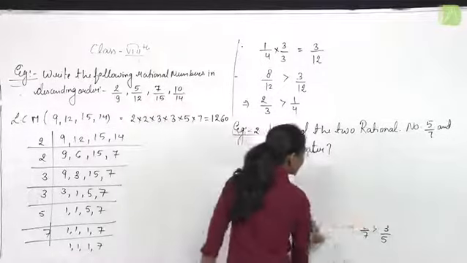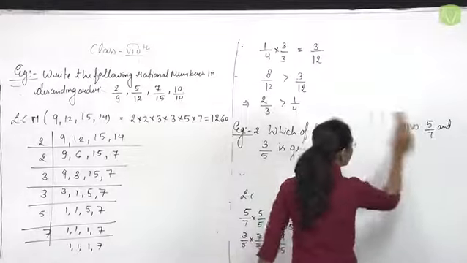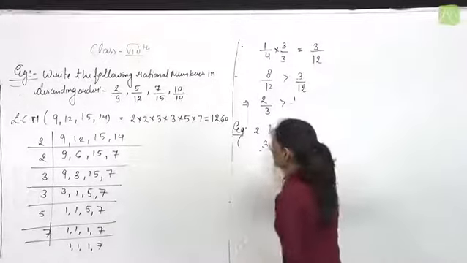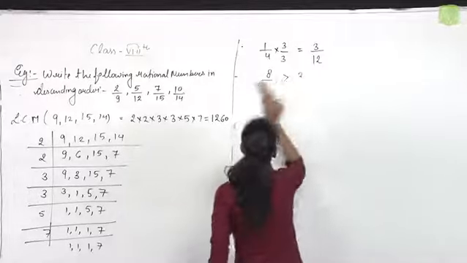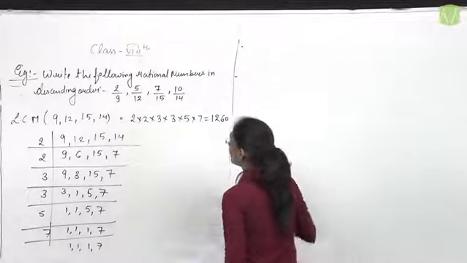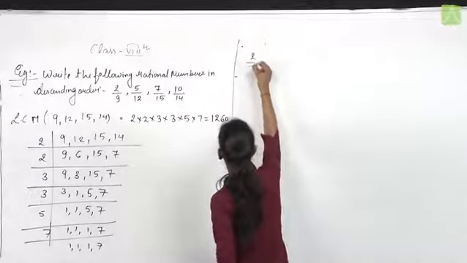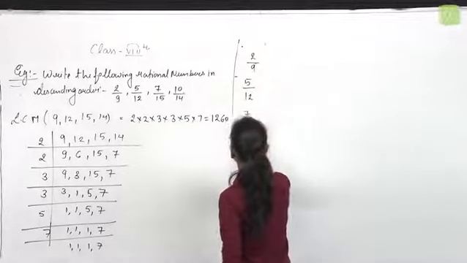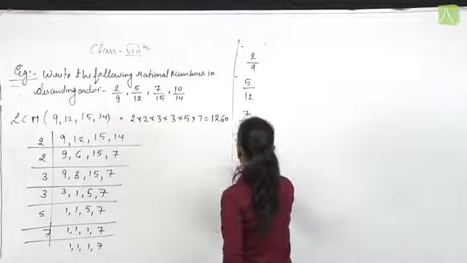Now, convert the denominator of each of the given rational numbers into 1260. 2 by 9, 5 by 12, 7 by 15, 10 by 14.